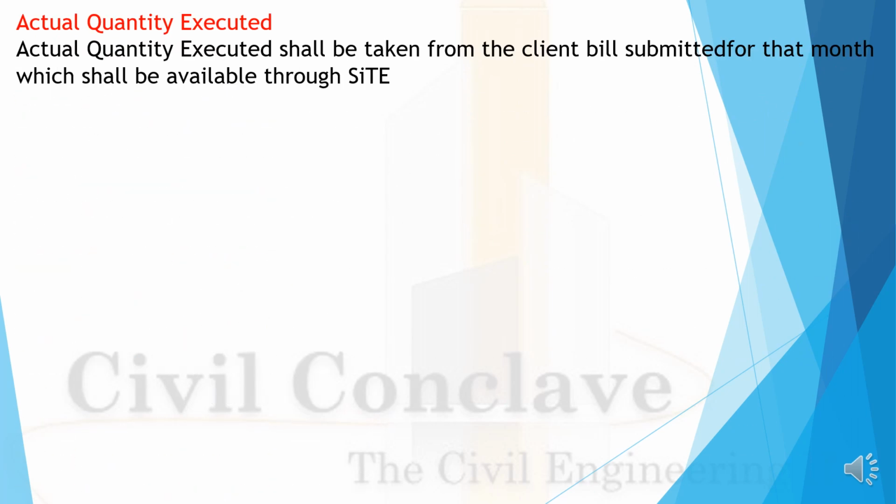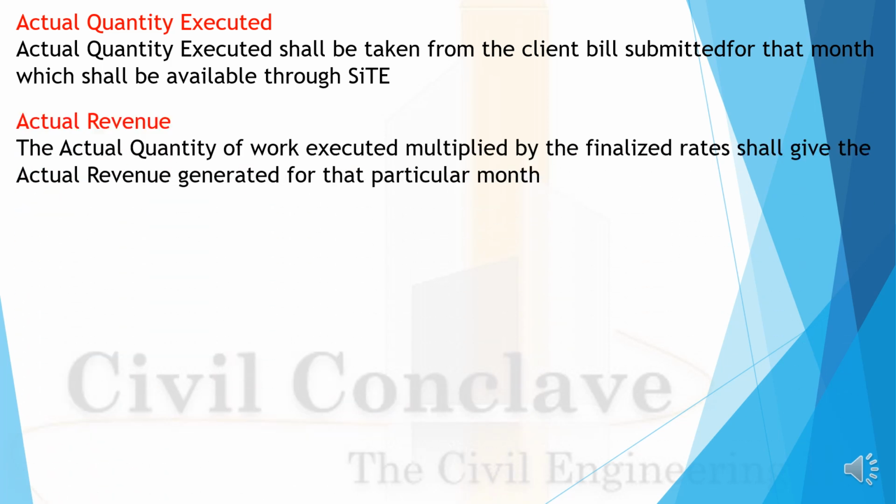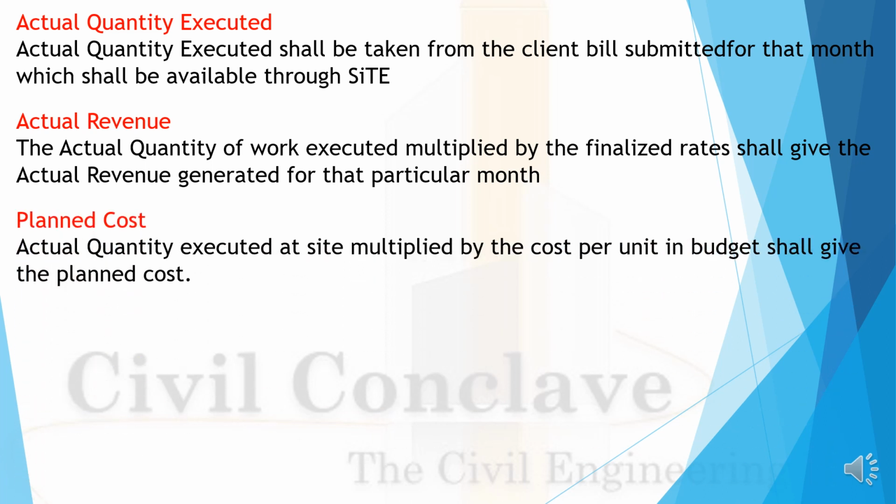Actual quantity executed shall be taken from the client bill submitted for the month, which shall be available through site. Actual revenue: the actual quantity of the work executed multiplied by the finalized rate shall give the actual revenue generated for a particular month. Plan cost: actual quantity executed at site multiplied by the cost per unit in budget shall give the plan cost.